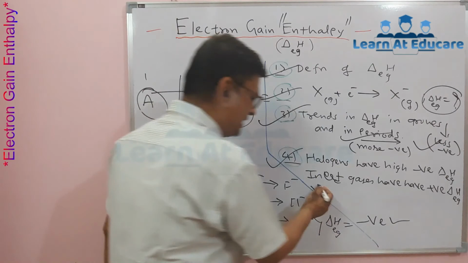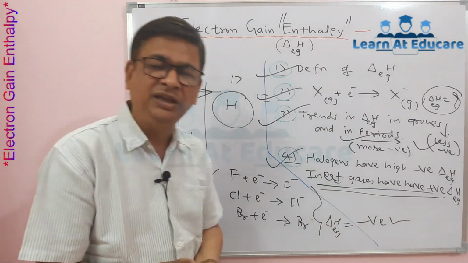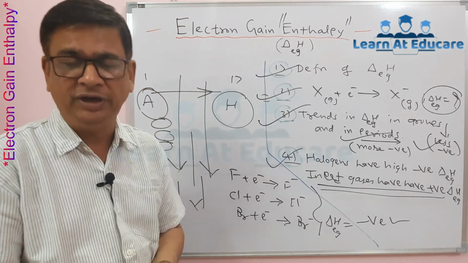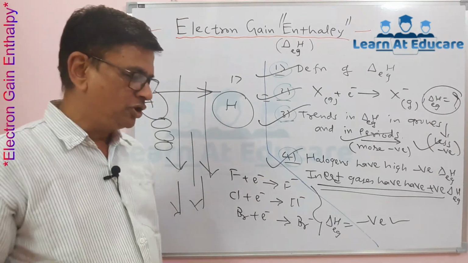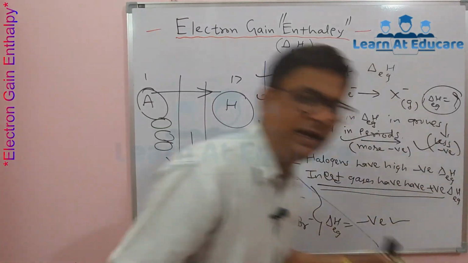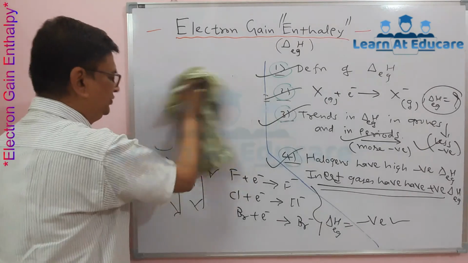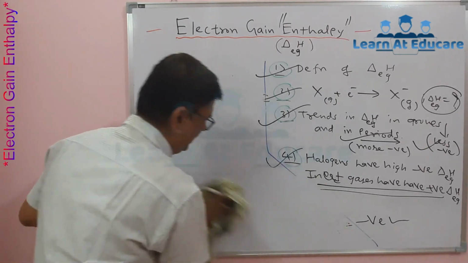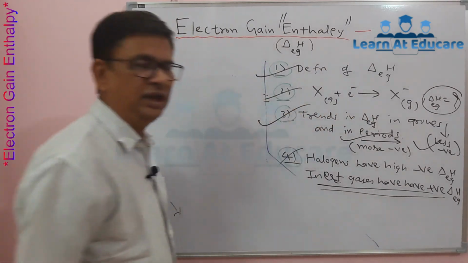However, inert gases, we know, are not interested in accepting electrons, nor in donating electrons. They are highly stable because their octet is already complete, and therefore they have high positive electron gain enthalpy.